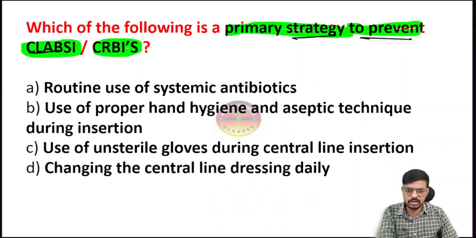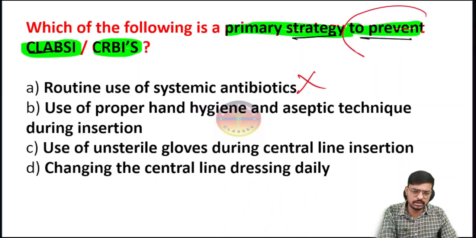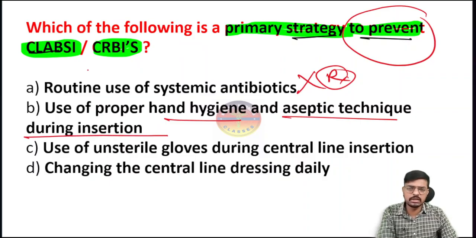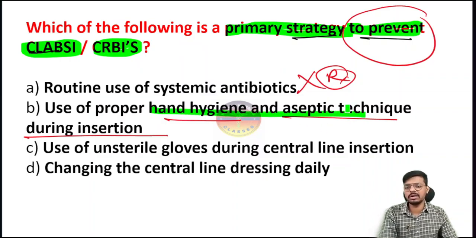Option A is the routine use of antibiotics. No, if we are using antibiotics, we can treat that one. How can we prevent it? The exam is asking how to prevent it, and you are telling about treatment, so this is not the correct answer. Then option B, use proper hand hygiene and aseptic technique during insertion of the central line. Very, very important. During insertion, we have to clean the insertion area with chlorhexidine solution, wear sterile gloves, use complete sterile techniques and insert the central line.